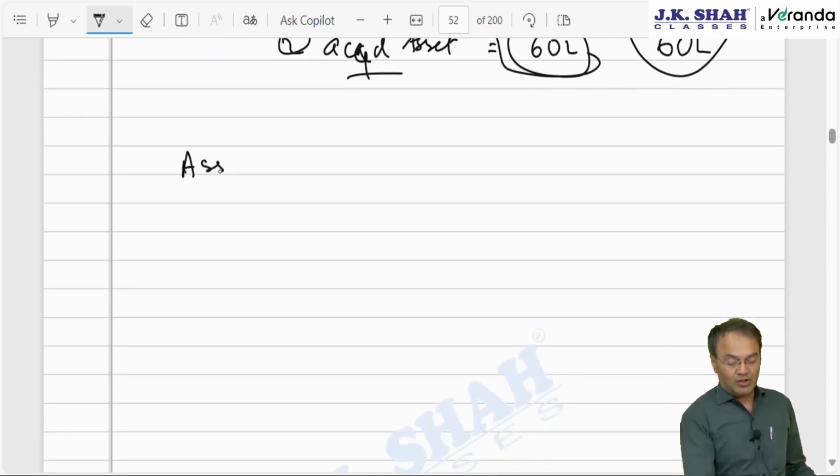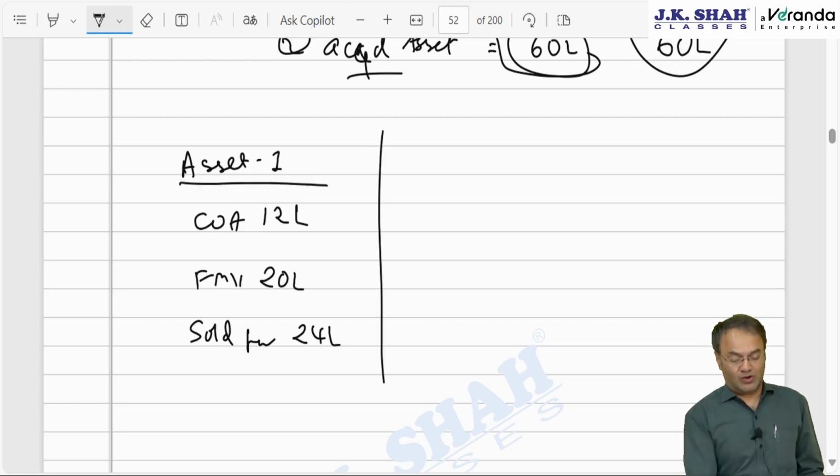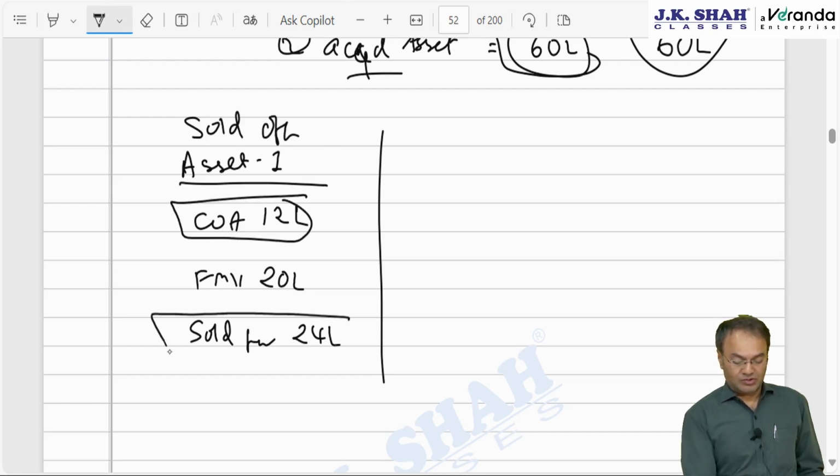Asset number 1 is sold. Cost of acquisition is 12 lakh rupees, market value is 20 lakh rupees, and it is sold for 24 lakh. The asset is not present as on the valuation date. What do you do? The asset was sold before the valuation date, so you take cost or selling price, whichever is higher: 24 lakh.